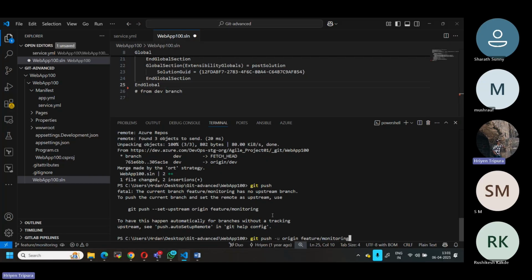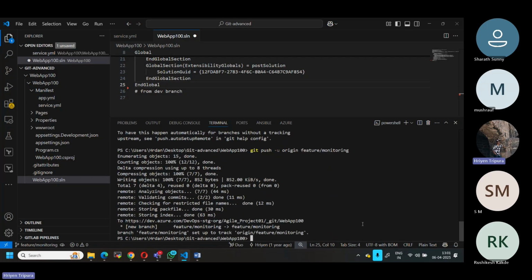That means whatever changes I have in the local branch are going to be published, or pushed, to your remote branch. This is the reason I use dash u, so that Git knows to track it next time. You don't have to do it again and again. You can simply use the git push command, and you don't have to define the origin. This is only needed one time, when you create a new branch for the first time. So let's go.